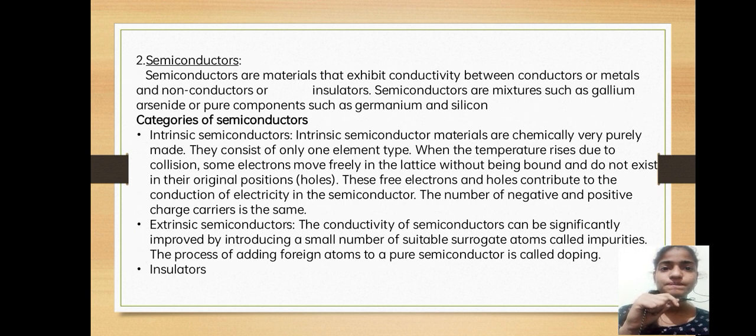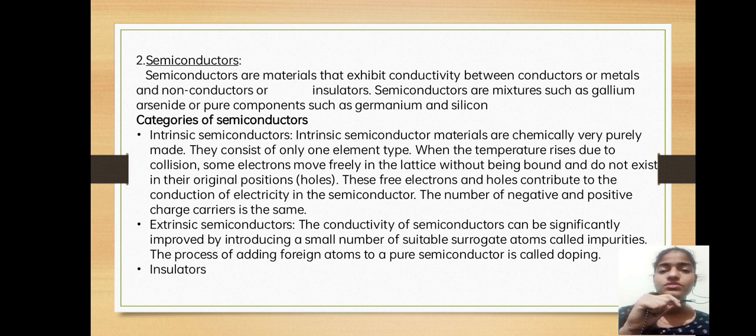Semiconductors. Semiconductors are materials that exhibit conductivity between conductors or metals and non-conductors or insulators. Semiconductors are mixtures such as gallium arsenide or pure components such as germanium and silicon. So these are the materials which can conduct electricity and may not conduct electricity. Coming to the categories of semiconductors, there are intrinsic semiconductors, extrinsic semiconductors, and insulators.